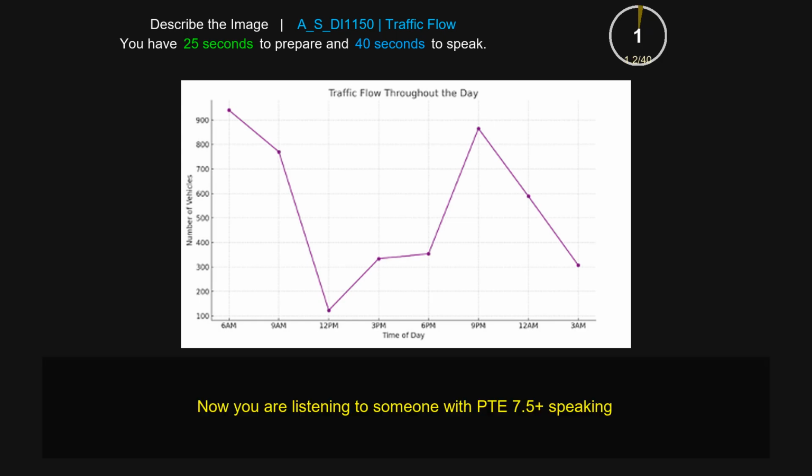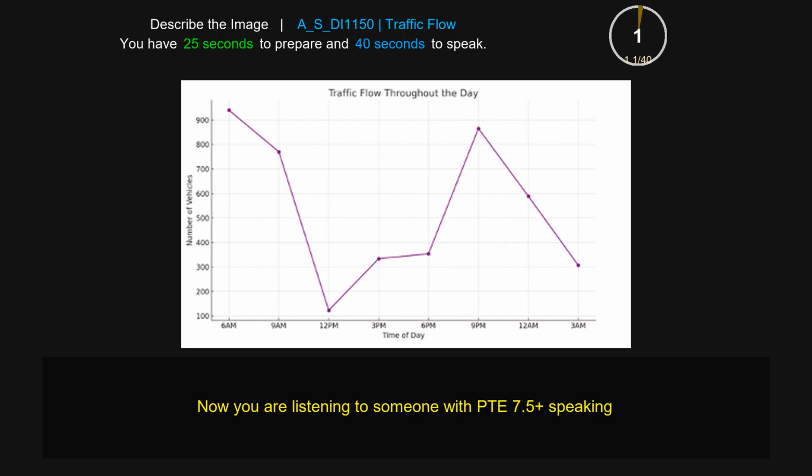The line graph is about the traffic flow throughout the day. The y-axis is about the number of vehicles. At 6 p.m., it experienced the peak time, which is more than 900 vehicles. At 12 p.m., it experienced the lowest, which is only 100 vehicles. On the other hand, 9 p.m. experienced another peak again, which is almost 900. Overall, it's about the traffic flow throughout the day.